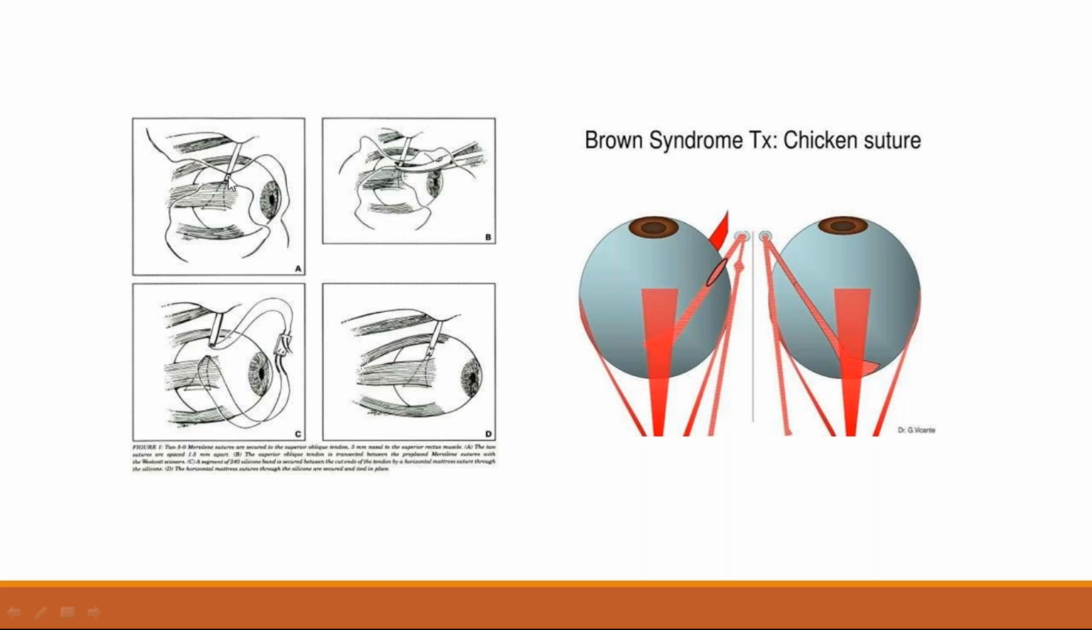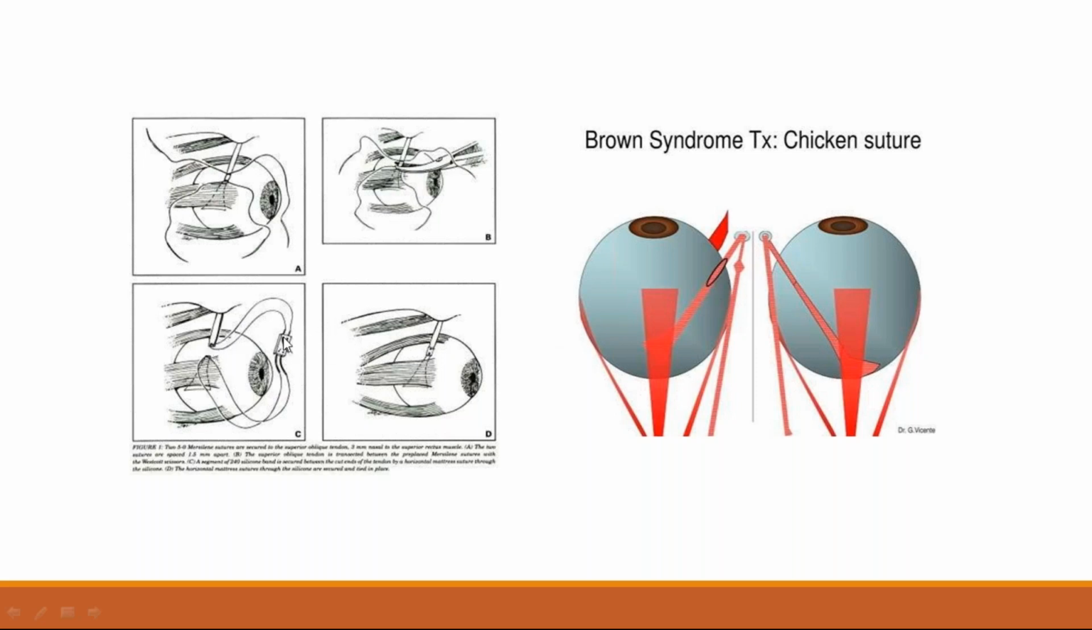You are cutting a part of the superior oblique tendon. A part of the superior oblique tendon is cut here, and you are replacing that tendon with a silicone tube or silicone band. That is called the chicken suture technique.